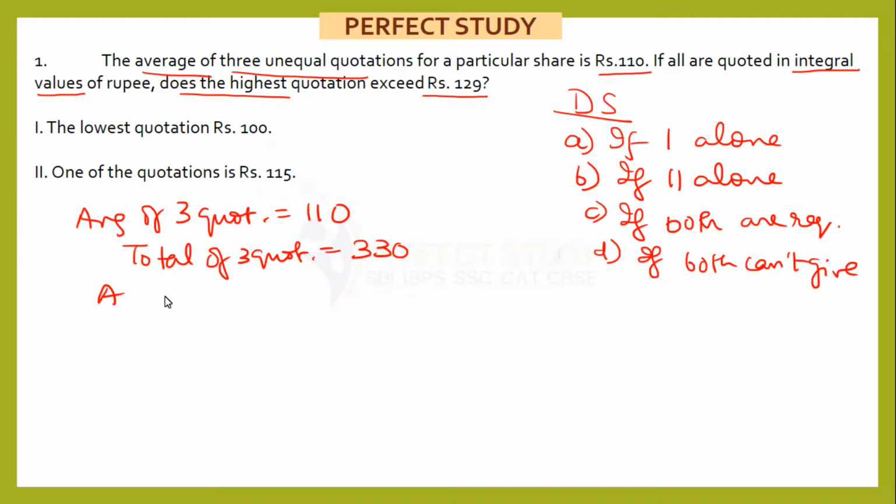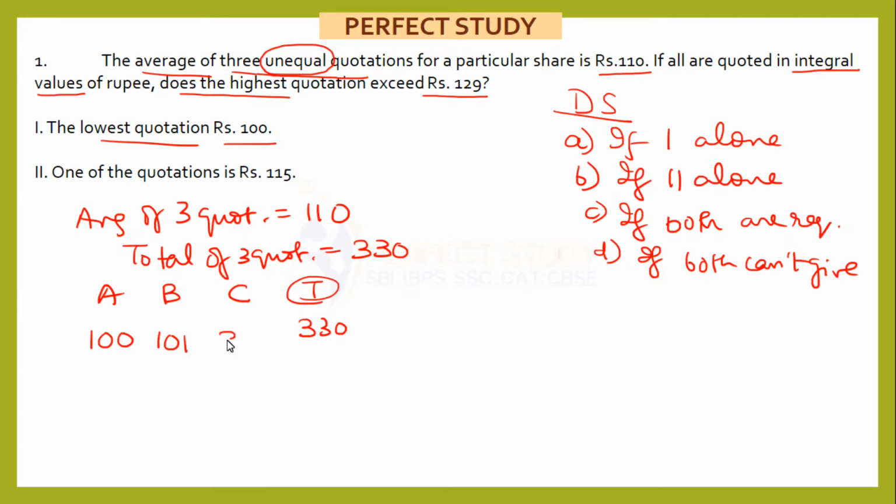Let's take the 3 quotations as suppose A, B, C, and T represents my total, which is 330. Does the highest quotation exceed rupees 129? The lowest quotation is rupees 100. So lowest quotation, let me assume A, rupees 100. Now if I want the highest value, I will assume that my B is also minimum, but B, even though it is minimum, it cannot be equal to 100 because all the 3 quotations are unequal. So if A is 100, the lowest, B at best minimum can be 101.